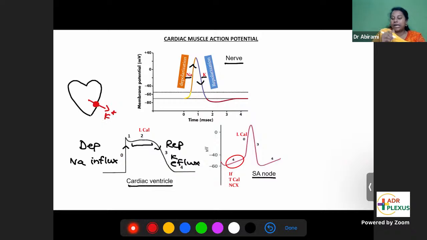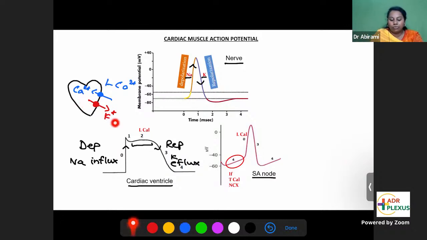In between, in cardiac ventricles, you have opening of calcium channels, L type of calcium channels. L means long-lasting calcium channels. These channels will send in calcium ions.